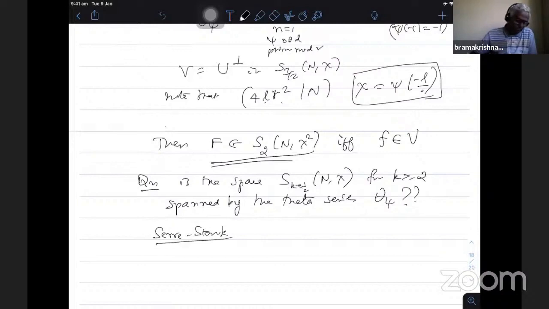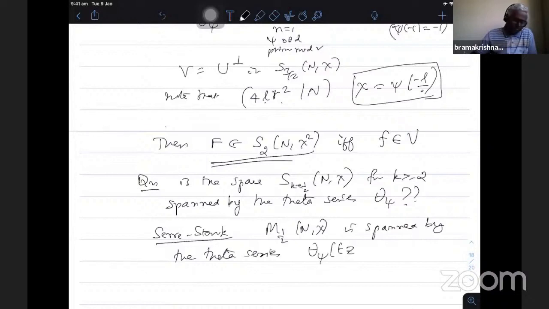So M half n chi is spanned by the theta series theta psi of t, where t is in the integers and psi is a primitive even character, with the same condition, so 4L R square dividing n.